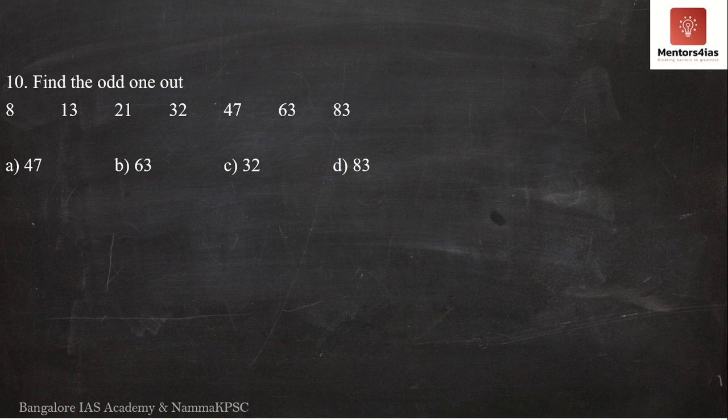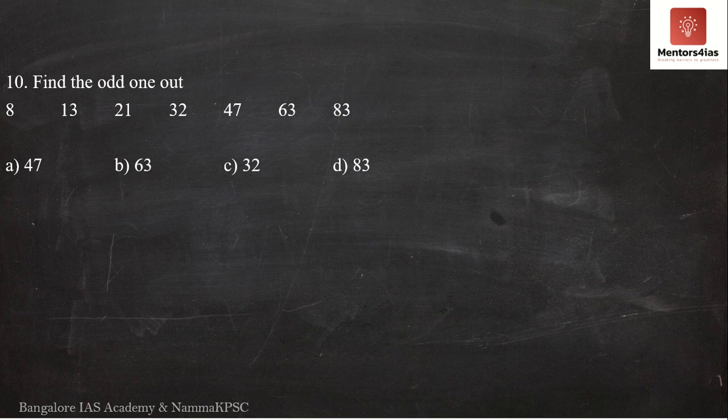Then we have the 10th question over here. Now, the 10th question, we have another series: 8, 13, 21, 32, 47, 63 and 83. Now, all the numbers are in increasing order. Now, the first number is 8. 8 is a cube, 2 cube. But the second number is not a cube of anything. It is actually a prime number.